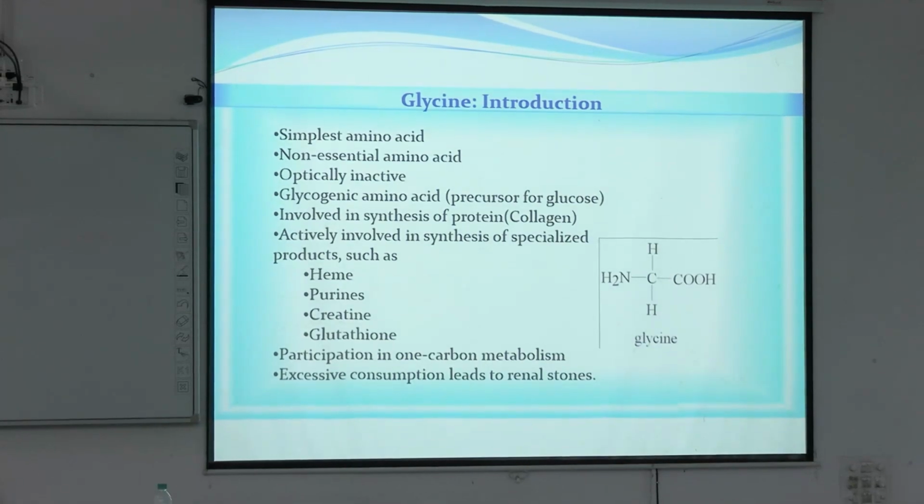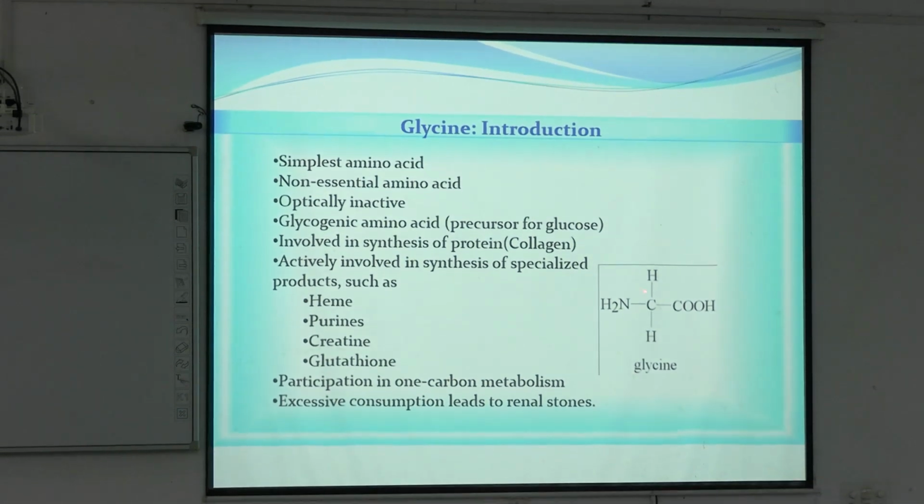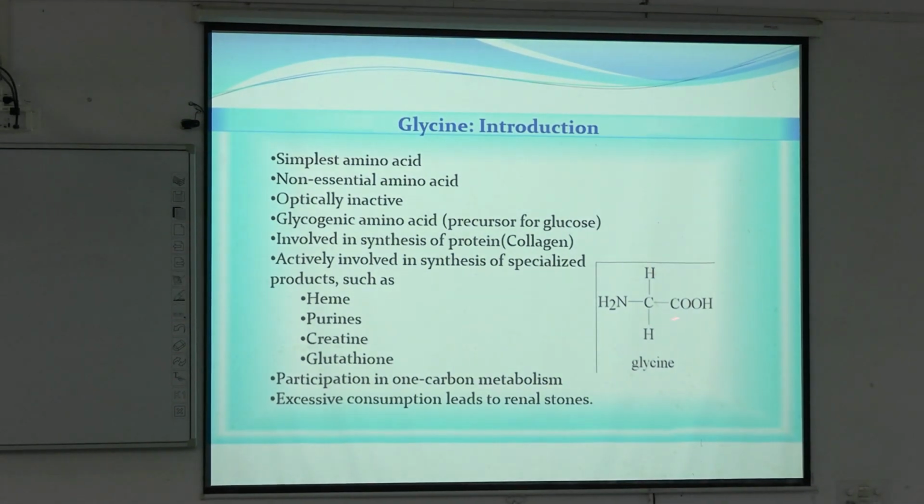Now see, what is glycine? Glycine is the simplest amino acid. We can see the amino acid structure with no extra side group. The R group here is hydrogen. So that makes glycine the simplest and the smallest amino acid.